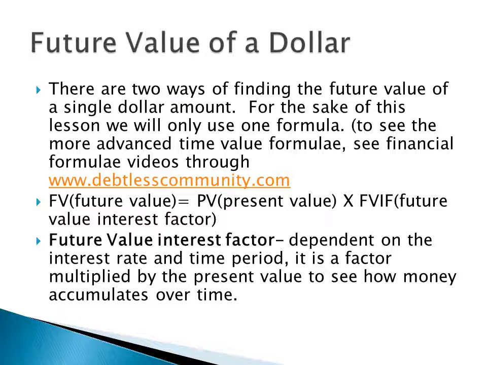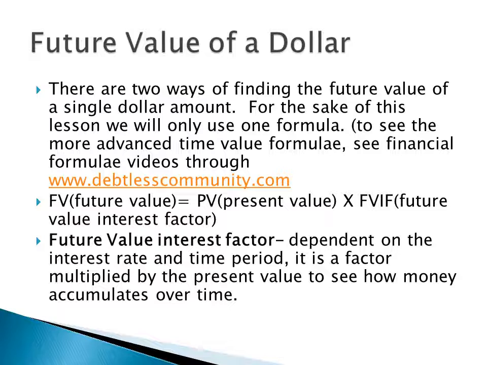The equation that we're going to be utilizing in this particular slide to find the future value of a dollar is: the future value equals the present value, or what your money is currently worth now, say $100,000, times the future value interest factor. Now, the future value interest factor is a factor that's dependent on the interest rate that's going to be applied to that money and the time period in which the money or the interest is going to be accumulated.